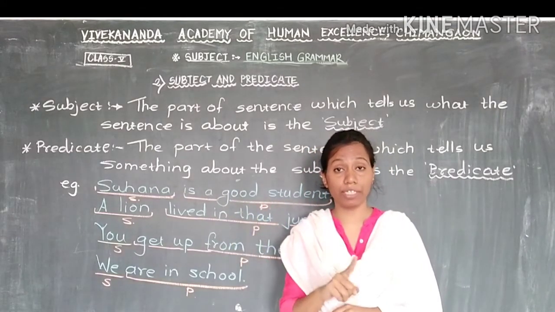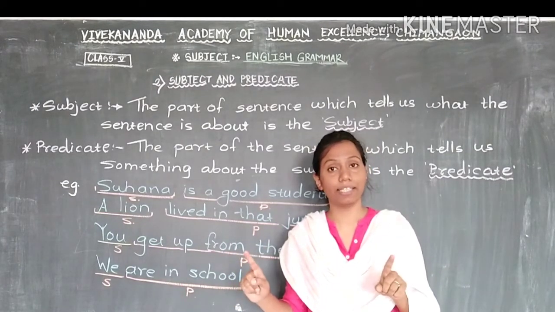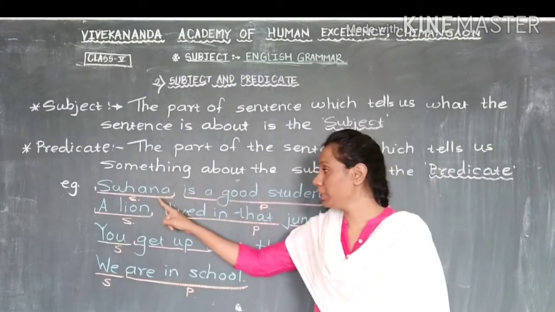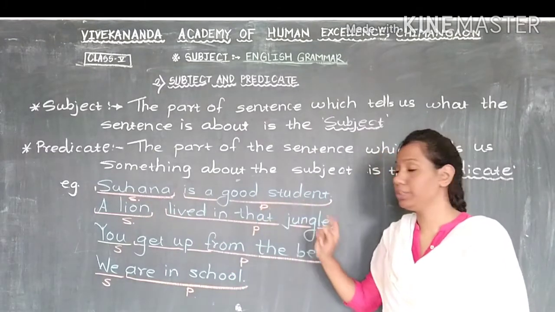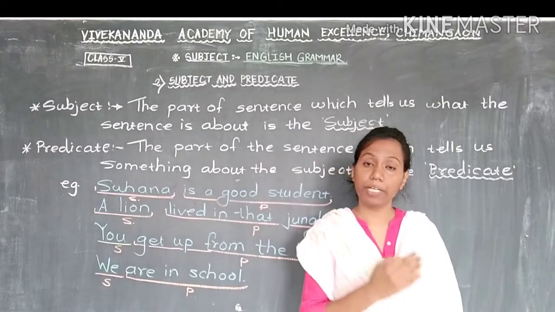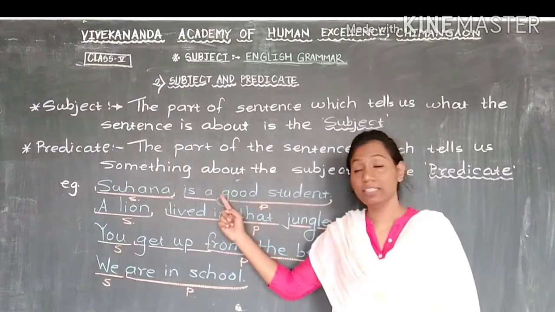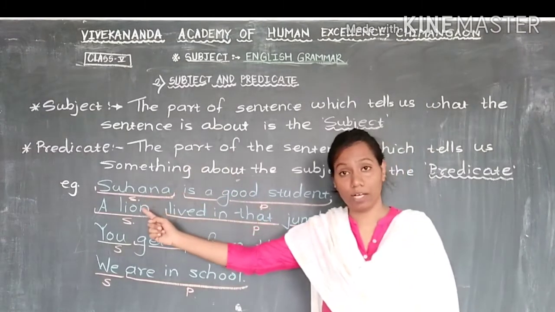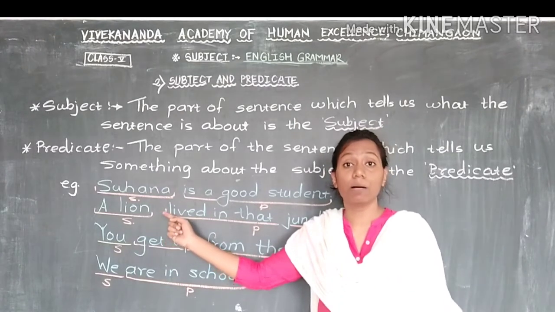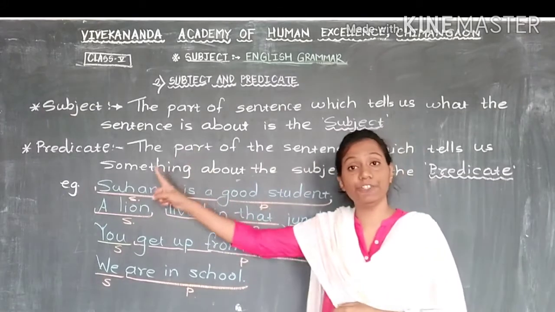We can divide a sentence into 2 parts, subject and predicate. If the subject is there and the predicate is there, then only that is a full and meaningful sentence. First one is: Suhana is a good student. Now just find out where is the subject and where is the predicate. This sentence is about Suhana. Just find out about which thing they write this sentence. This whole sentence is just about